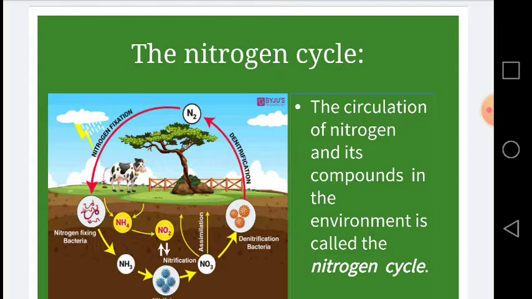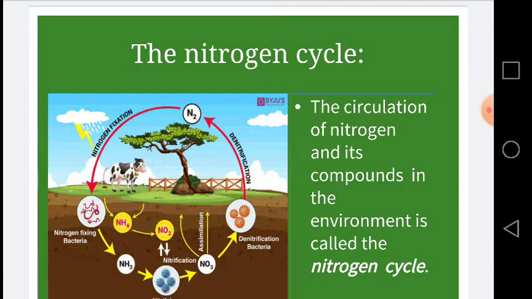In most animals, the nitrogen they breathe in from the air goes into the body, travels around it, and is breathed out again. It is not consumed in the body. However, animals obtain nitrogen to make proteins from the plants. The circulation of nitrogen and its compounds in the environment is called the nitrogen cycle.